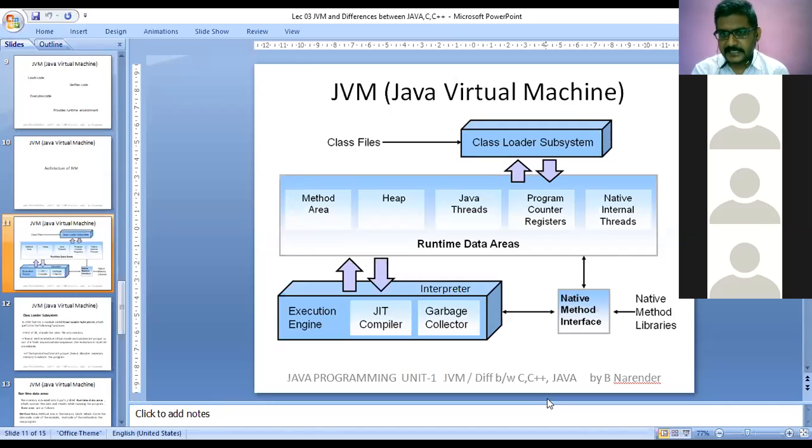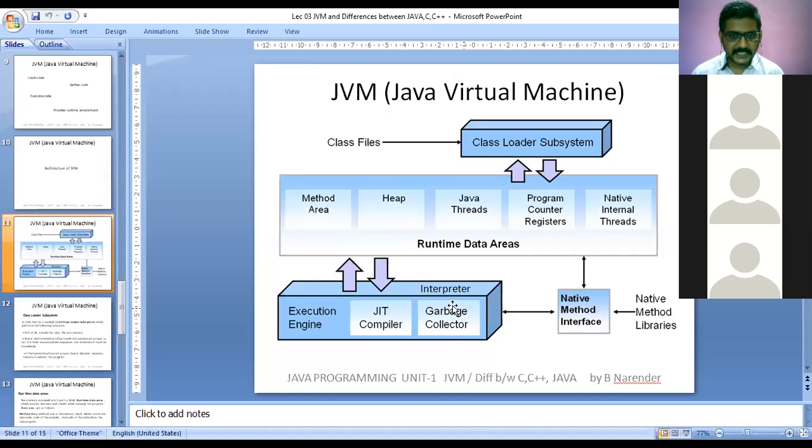This is an architectural diagram where you can see different sections. The first part is the class loader subsystem. The second part is denoted as runtime data areas. And on the other side, there is the execution engine, which contains the JIT compiler. Yesterday we discussed it: the just-in-time compiler.